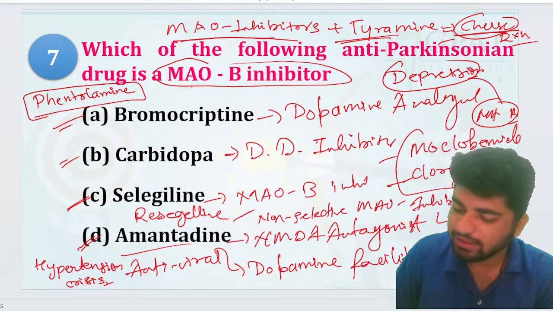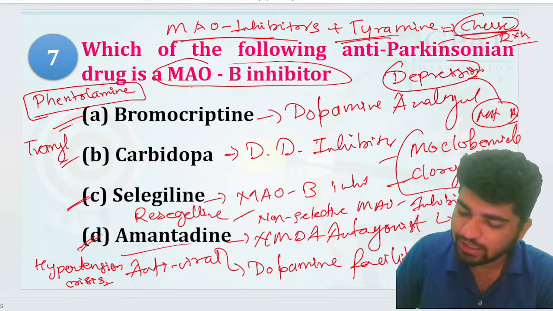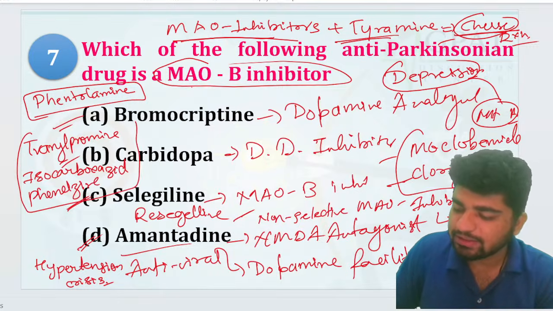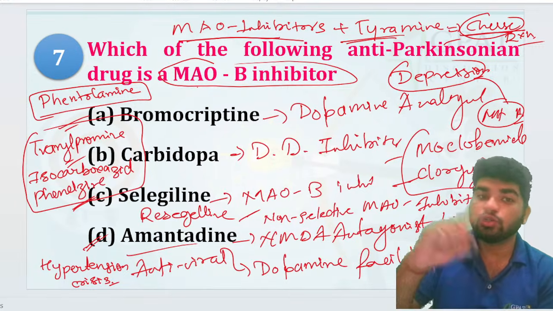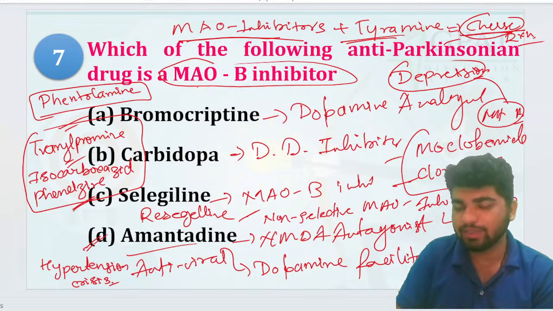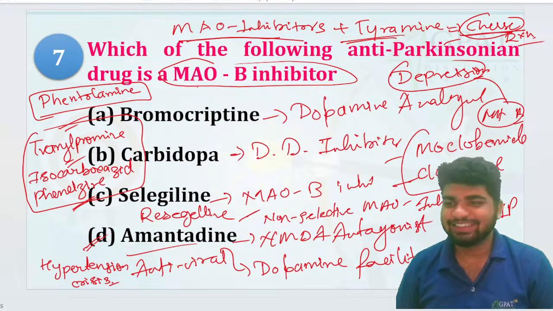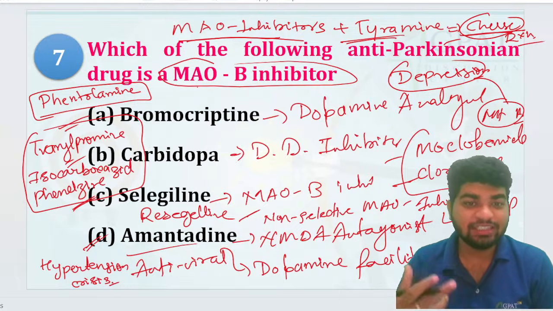T for tranylcypromine, I for isocarboxazid, and P for phenelzine, right? TIP. These are non-selective. They will bind onto both MAO-A as well as MAO-B. So this is the way to learn the things, right?